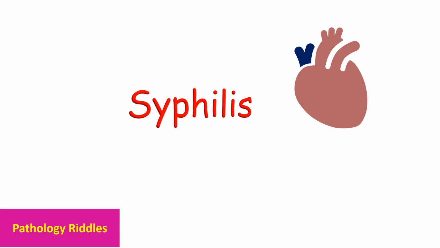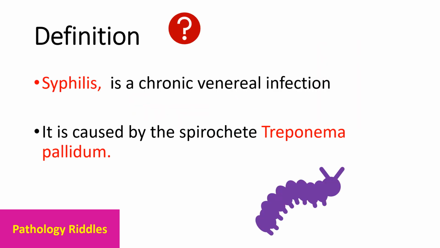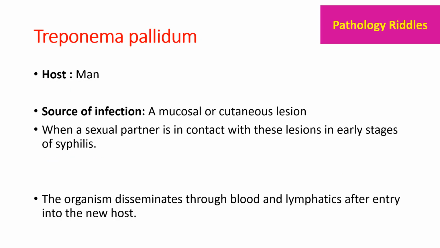Today we will be dealing with the topic of syphilis and its cardiovascular complications. Syphilis is basically a chronic venereal infection caused by a spirochete, Treponema pallidum. The host for Treponema pallidum is human. The source of infection are mucosal or cutaneous lesions.